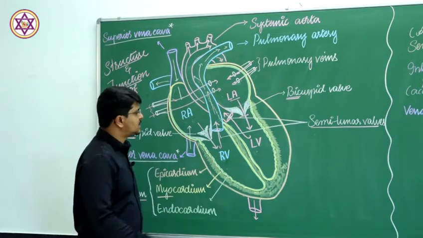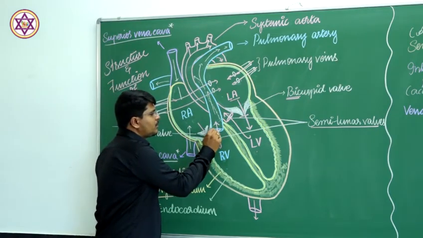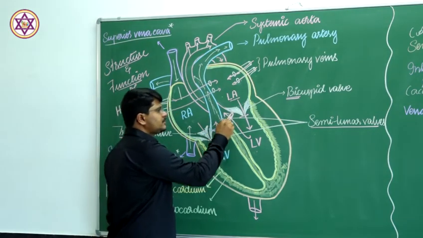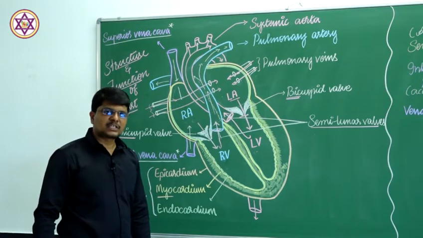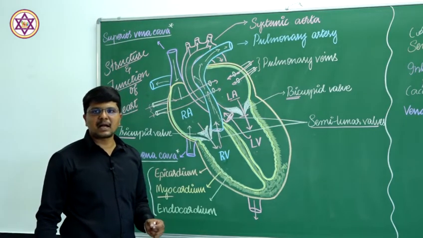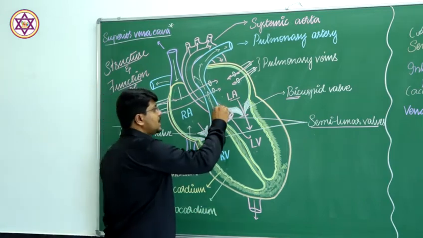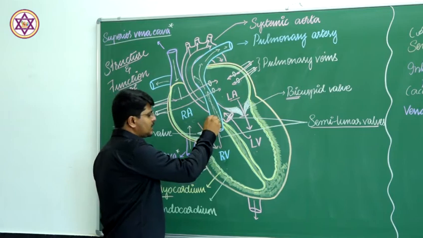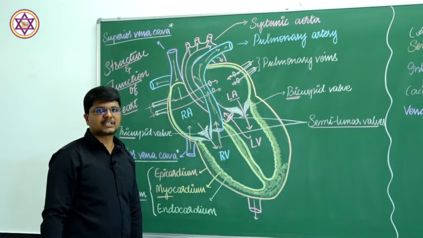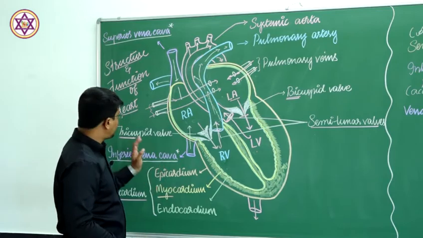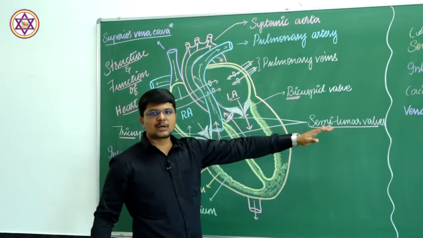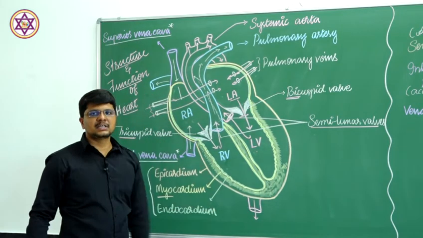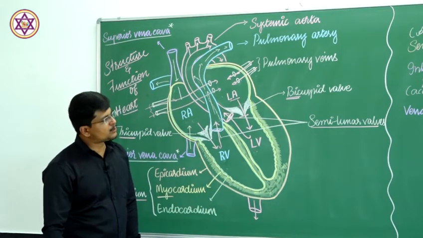Semi-lunar valves are present in the opening of the pulmonary artery as well as the opening of the systemic aorta. Once again, they prevent the backflow of the blood from the aorta into the left ventricle, and from the pulmonary artery into the right ventricle. This is how the bicuspid, tricuspid and semi-lunar valves prevent the backflow of blood in the series of transport of blood.